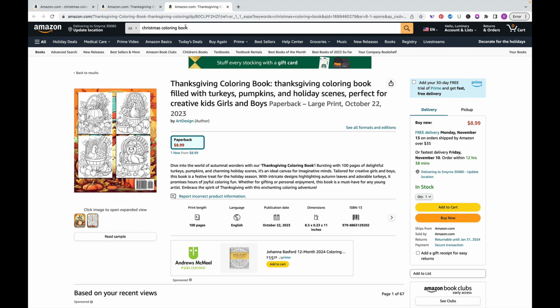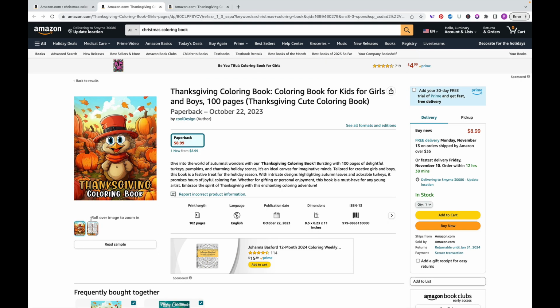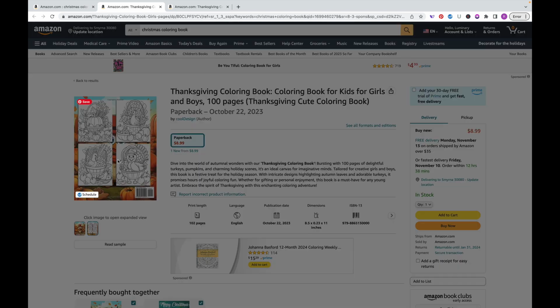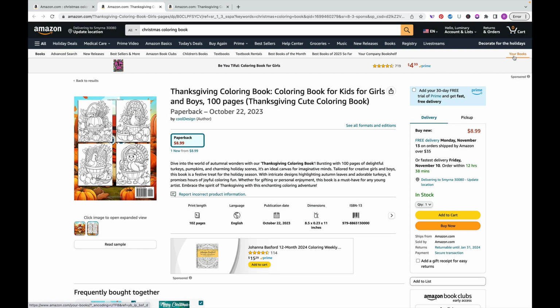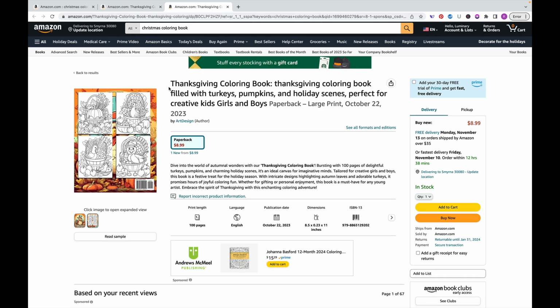If I go to the first book and I do the same thing, you can see that it is the exact four same images on the back cover here. I think they're even in the same order. We've got turkeys in baskets with apples and a pumpkin. So these are the exact same interiors. The pages have not been changed at all. And not only are they being given different titles, but they are being called different authors.